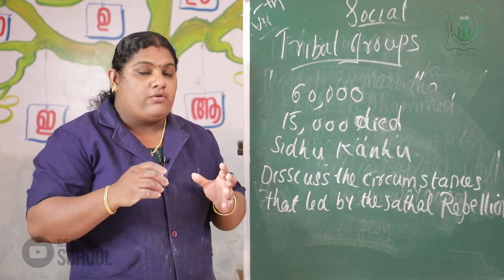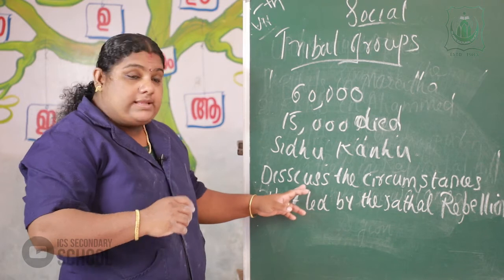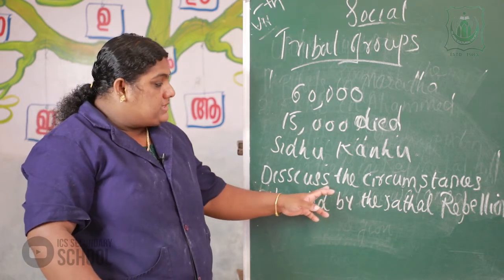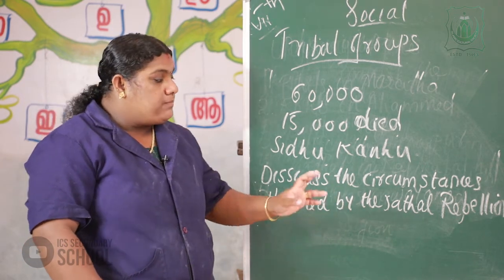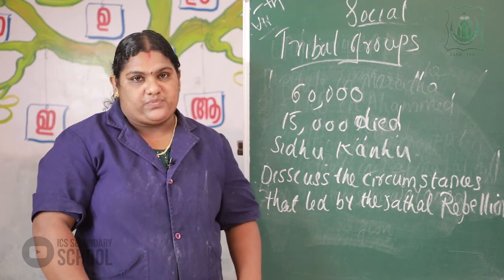Okay? All of you remember? Yes. The next question is, discuss the circumstances that led to the Santal rebellion.